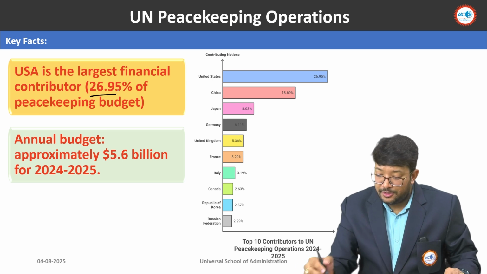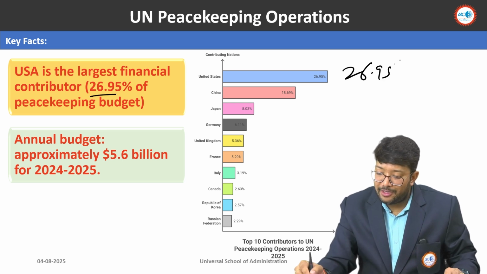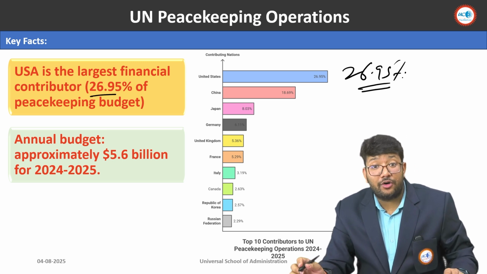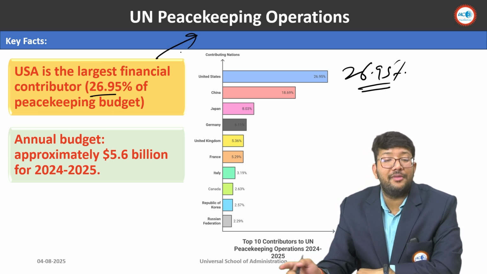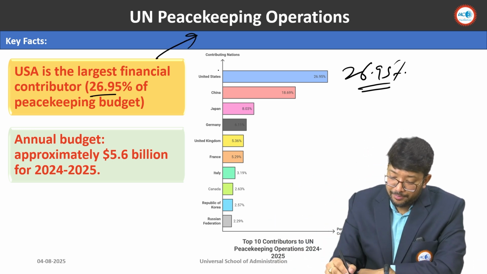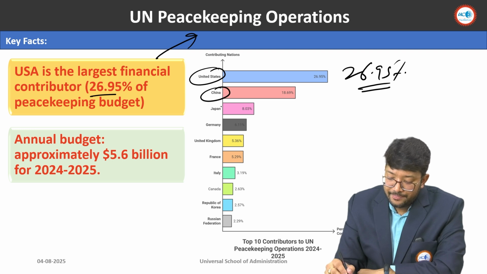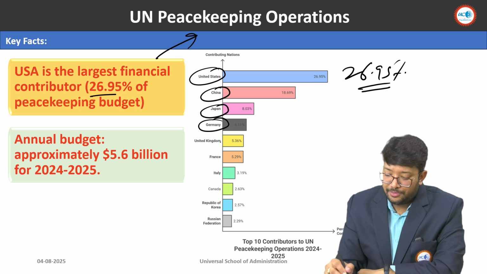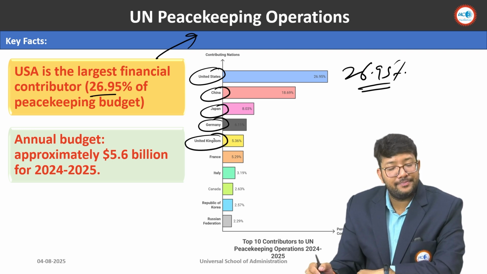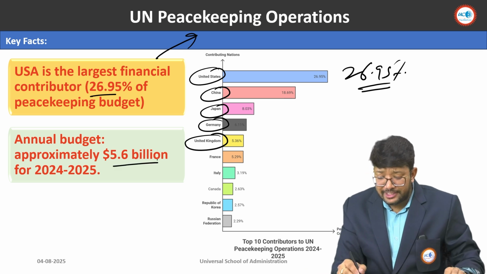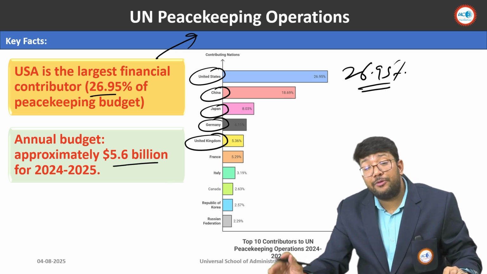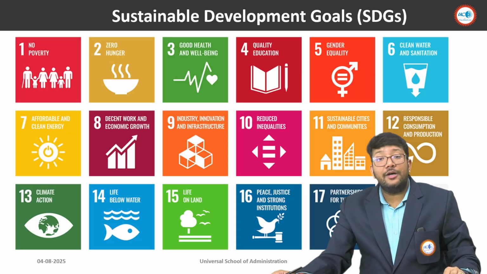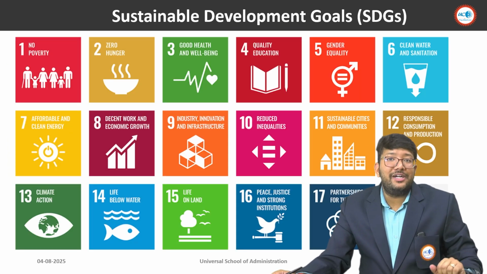How much percentage? 26.95% of the budget of United Nations peacekeeping operations comes from the USA. The number one is USA, second is China, Japan is third, Germany is fourth, and UK is fifth. Now, what is the approximate budget of United Nations peacekeeping operations? $5.6 billion. Then comes the Sustainable Development Goals.